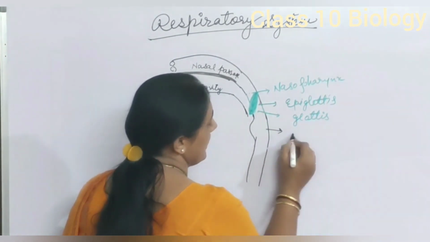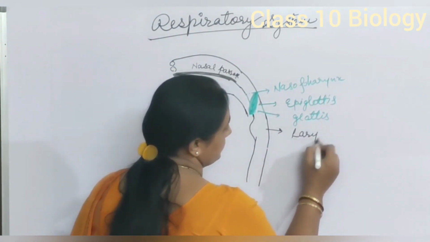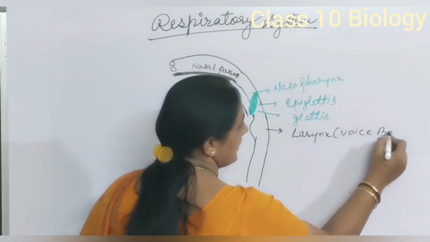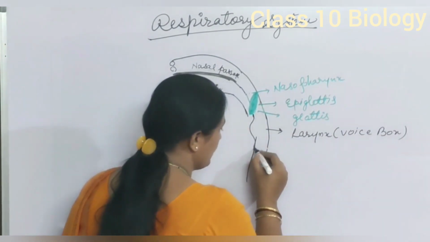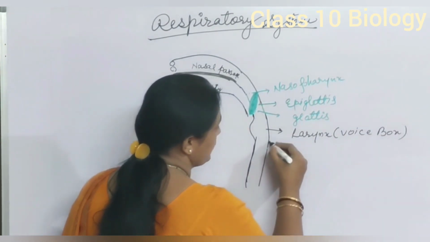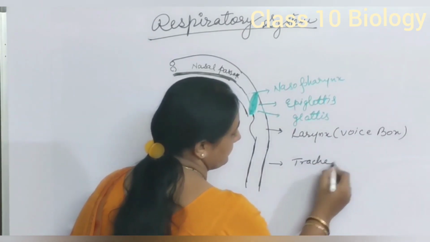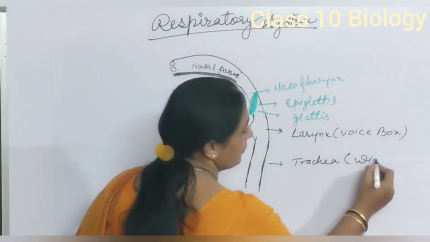Larynx is also called voice box. And larynx is followed by a tubular structure called trachea. Trachea is called windpipe.